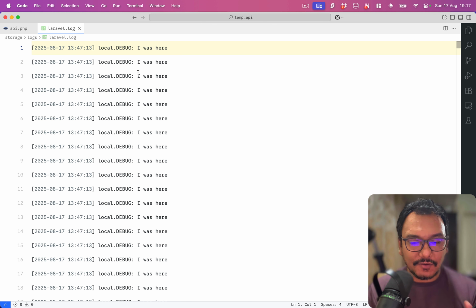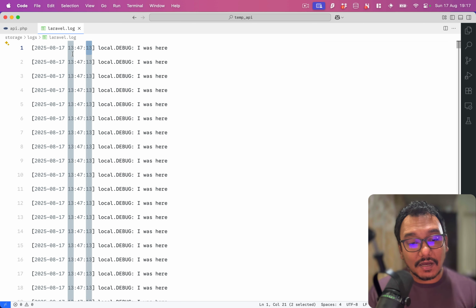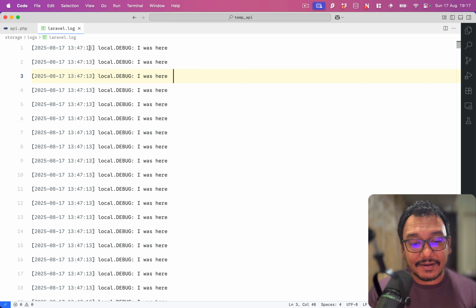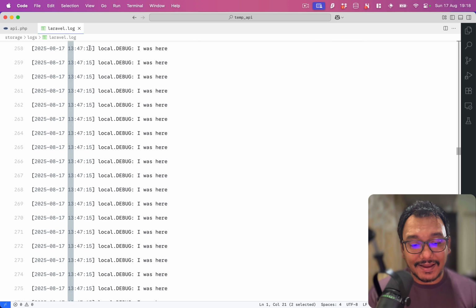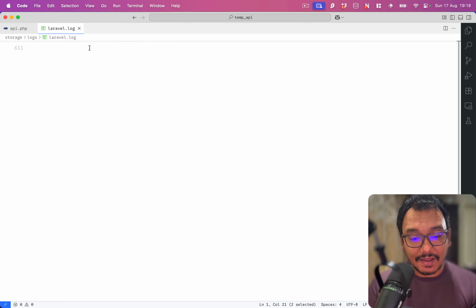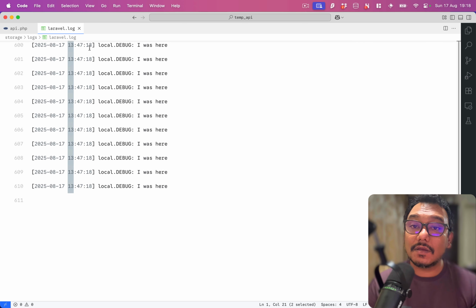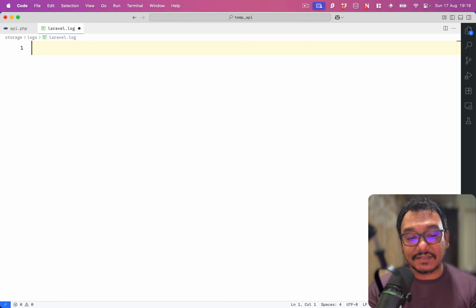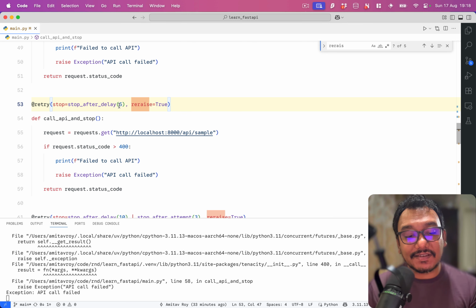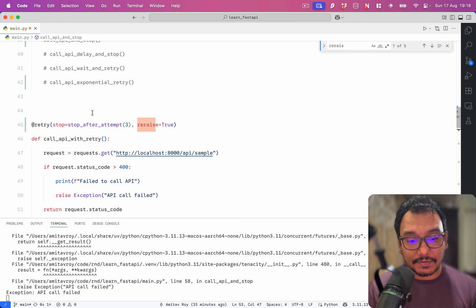They will give you a rate limit exception or something like that. But the main thing is, if you see 13, 47, 13. 13 is the second, and it is ending somewhere at 18. So this is basically 5 seconds. Okay. So there's a delay of 5 seconds. After that, it will stop.